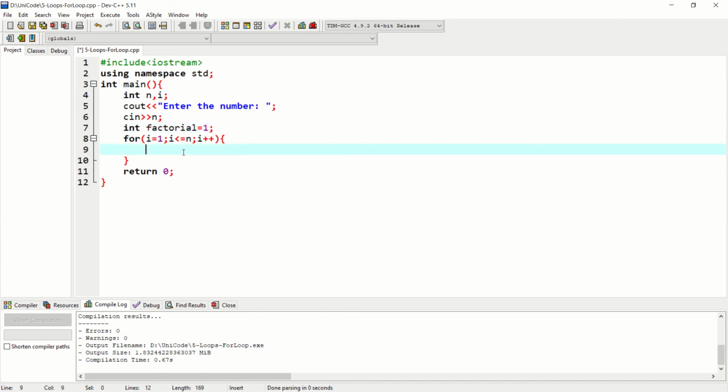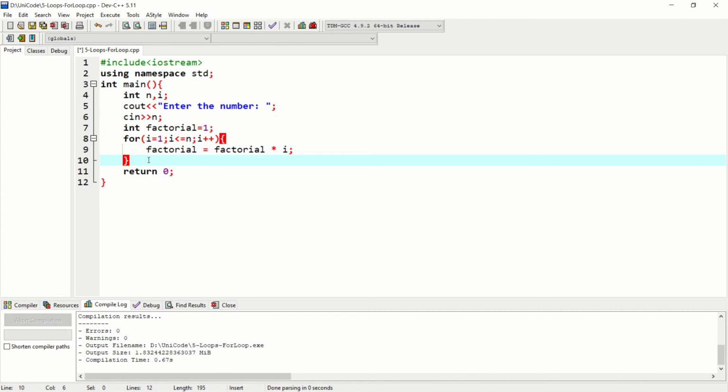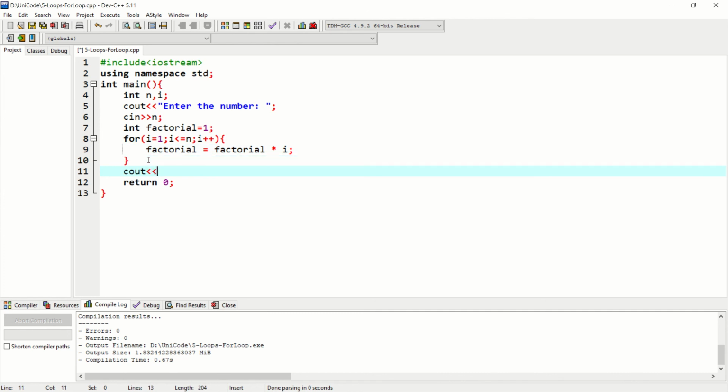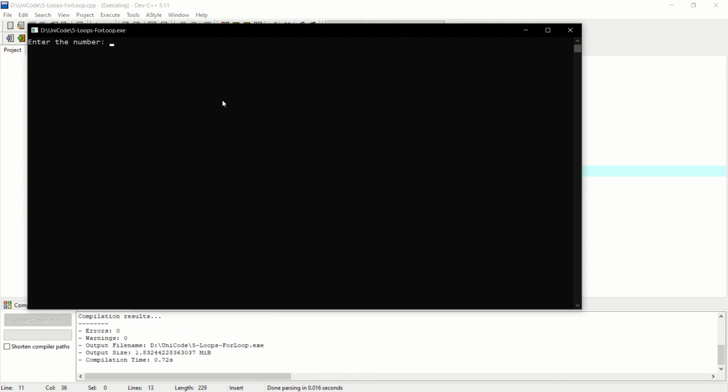If I write here factorial equal to factorial into i, and after the full operation we give it a cout, like factorial is factorial. You can see in this code we used the i value for multiplying it in the variable called factorial. Let's run this code.